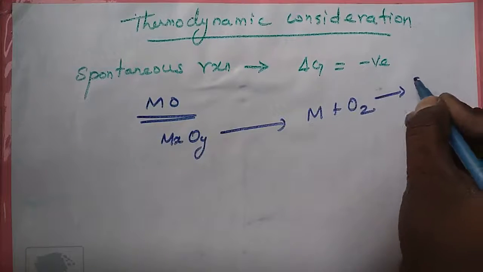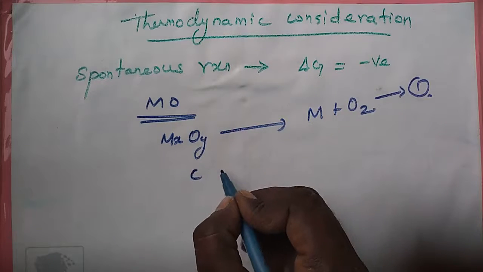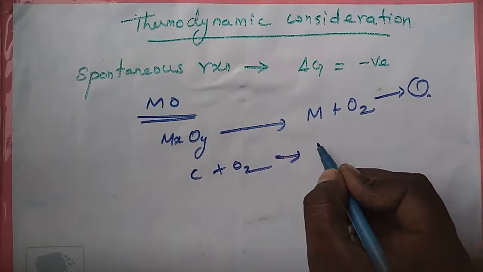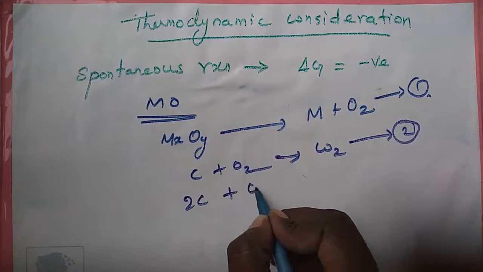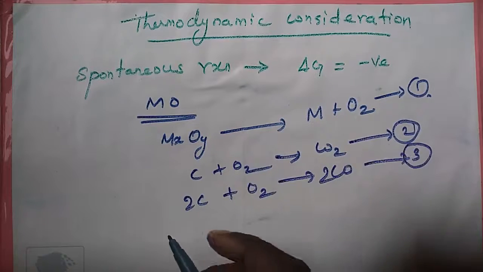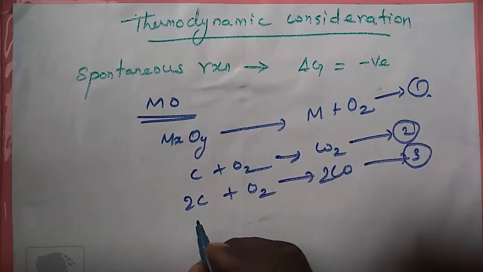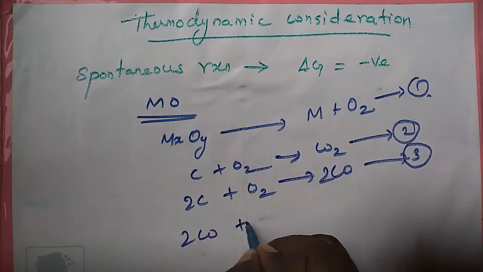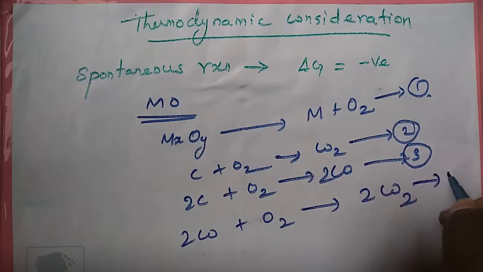With a given reaction, carbon plus oxygen to form carbon dioxide is equation number 2. 2 carbon plus oxygen to carbon monoxide is equation number 3. Another one: if carbon monoxide is selected as the reducing agent, it is oxidized to form carbon dioxide. Equation number 4.